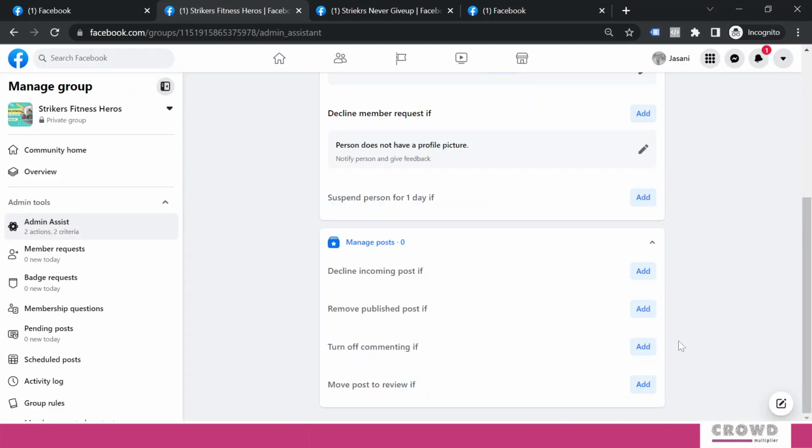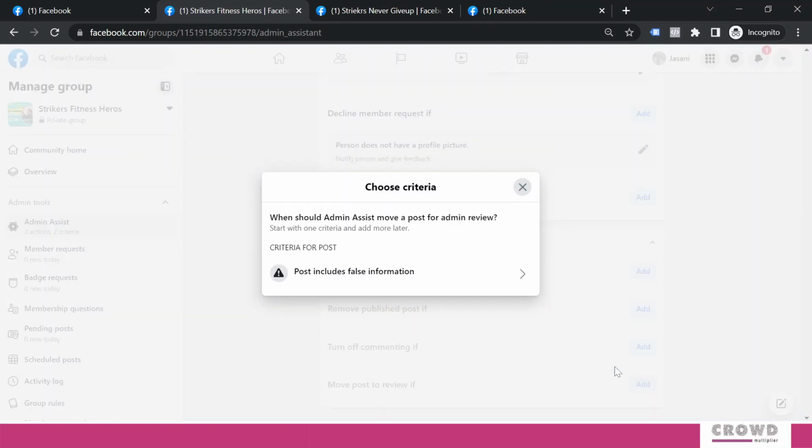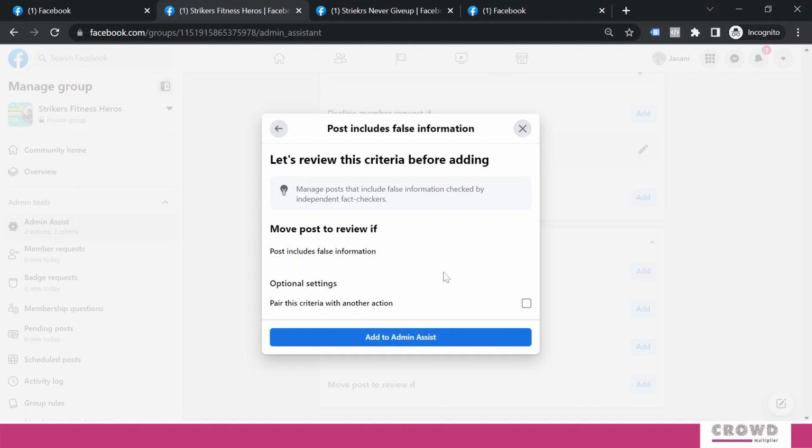In a similar way, turn off commenting, which we have already seen, and move post to review if the post includes false information. So over here you are going to take help of a third party fact checker. If a lot of information in your group is about facts and figures, then in that scenario you need to be sure that people are sharing the right facts and figures.